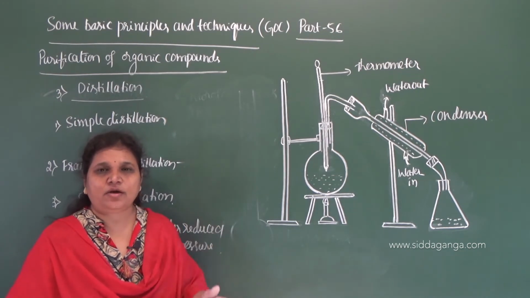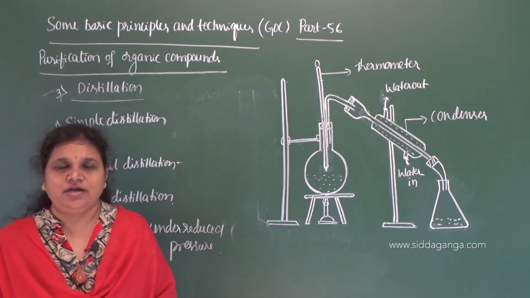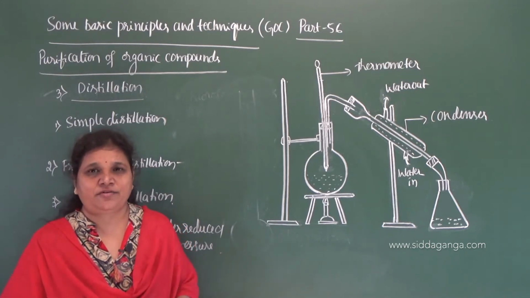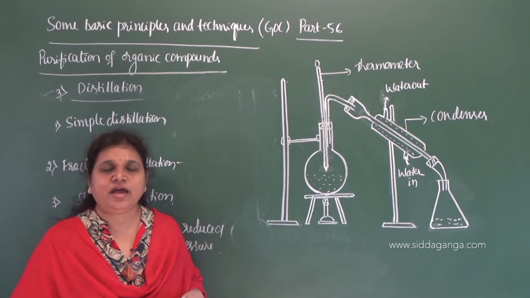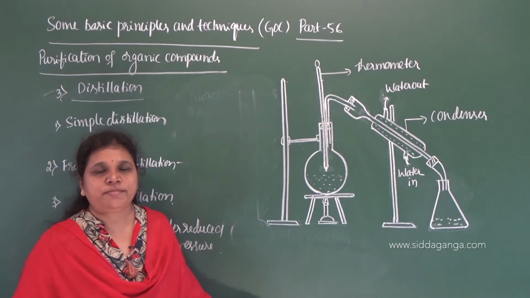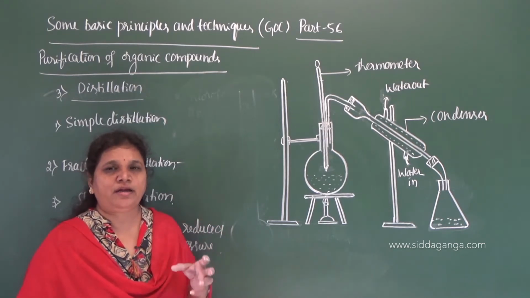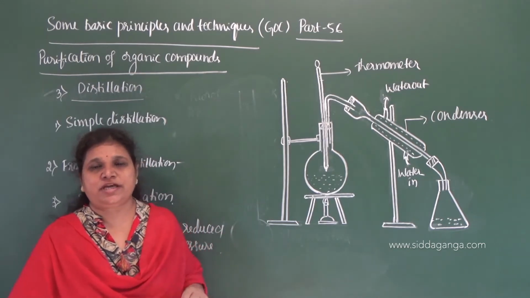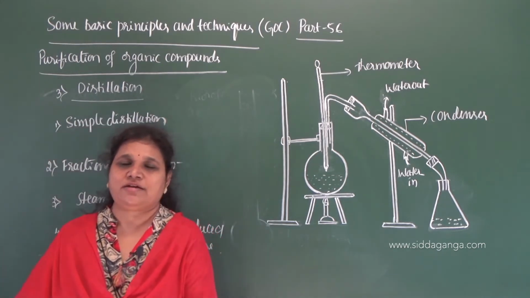Similarly, when ethanol is associated with water, for example 10% ethanol, that means around 10 parts of ethanol are associated with 90 parts of water.